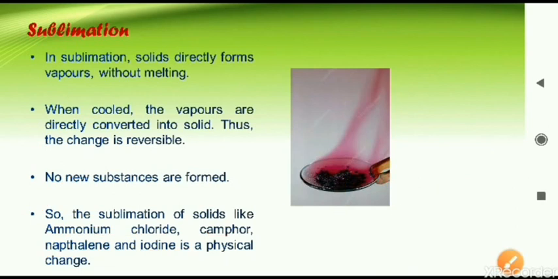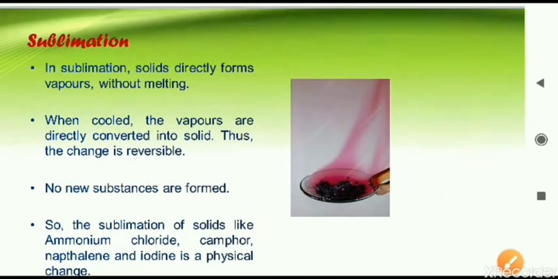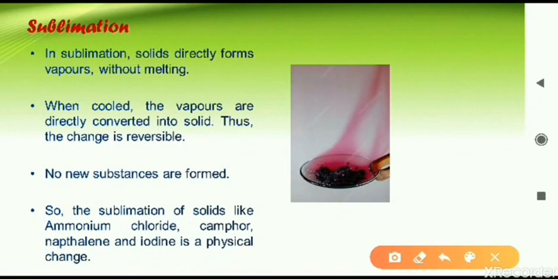Here an example, a photograph is given for you. Here you can see the solid state of the chemical, and it is converting into vapor. Downside here is the solid state, upward here it is the gaseous state, where vapors are formed. And if we collect these vapors in a container and cool them down, all these vapors will convert back into solid.